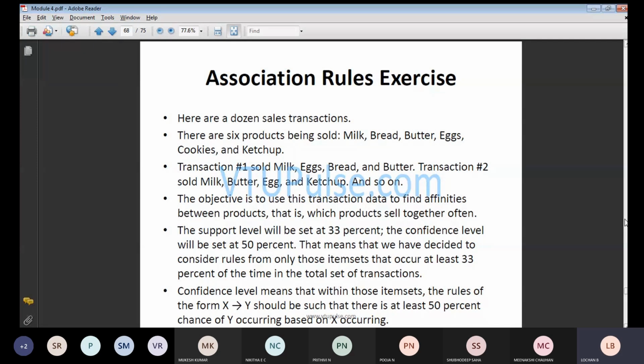If you see transaction 2, they are going to get 4 items here. In transaction 3, you may get 2 items. In transaction 4, you may get 1 item. Depending on how they pick, depending on how they make the choice, that matters here. But what we need to do is check whether the transactions have happened or not. The main objective of using this transaction data is to find the affinity between the products, where the products sell often together.